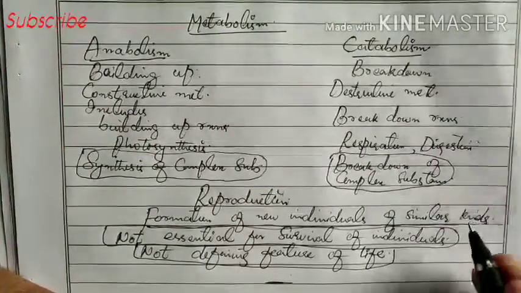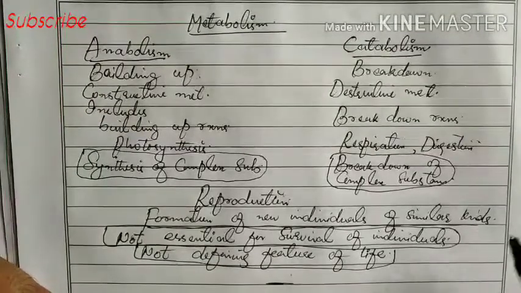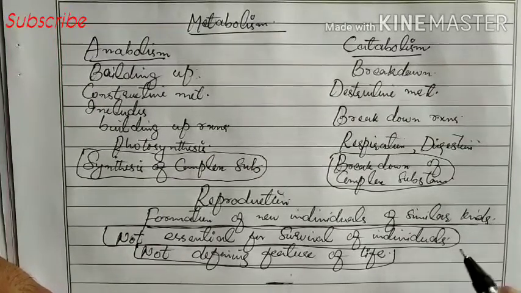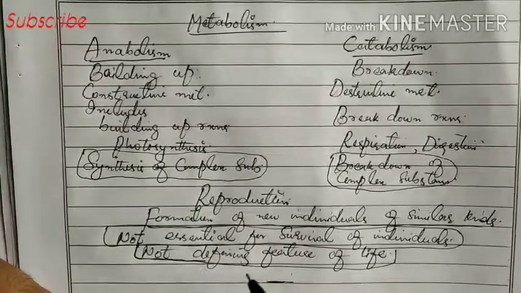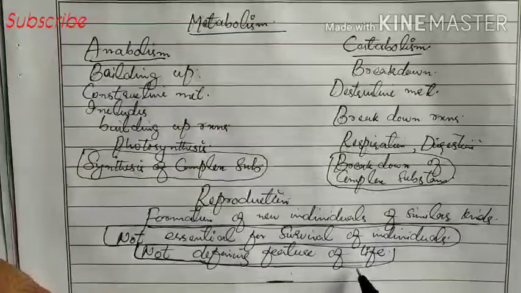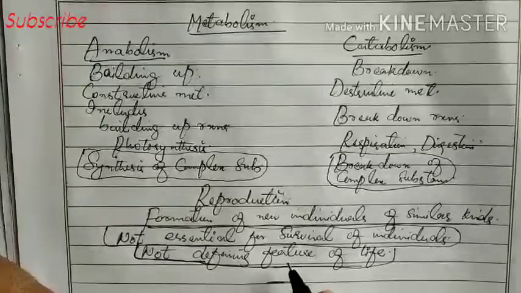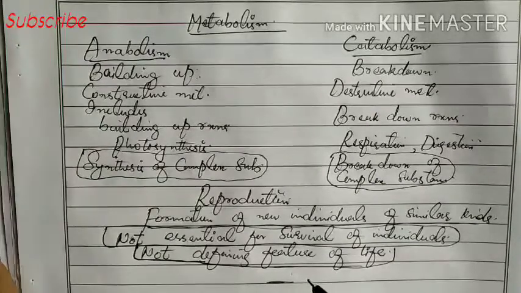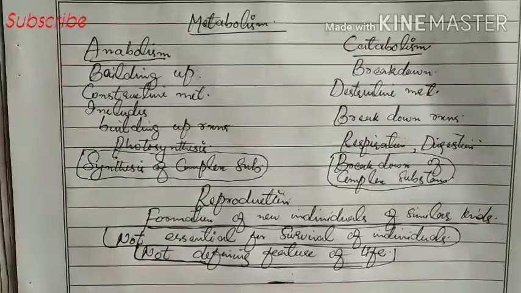For example, this type of question can be framed from this. Which of the following is a defining property of living beings? There will be different options given there, for example, metabolism, reproduction, etc. So now you can understand why reproduction is not the defining feature of life. Why? Because there are some organisms which are not able to reproduce, so we cannot call them non-living. That is why it is not the defining feature of life.